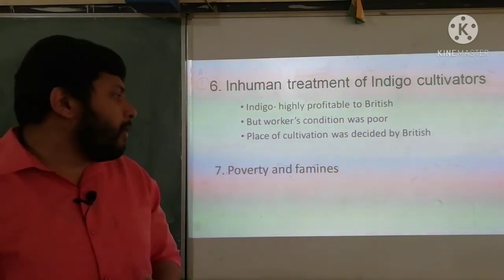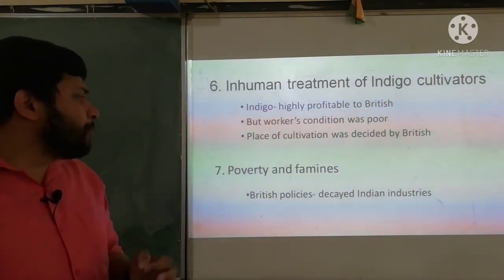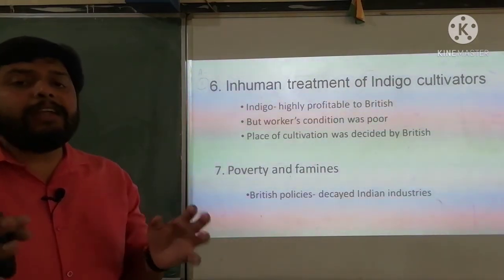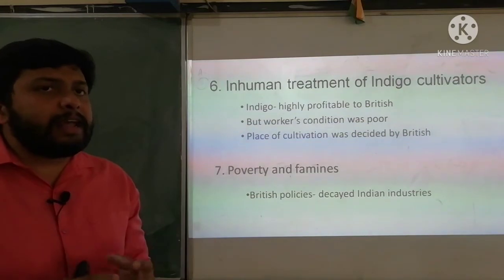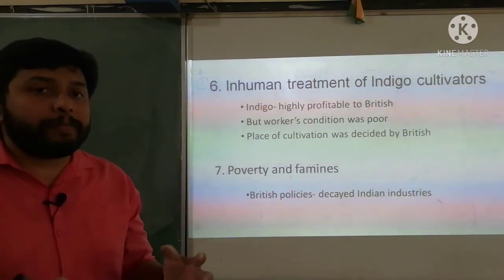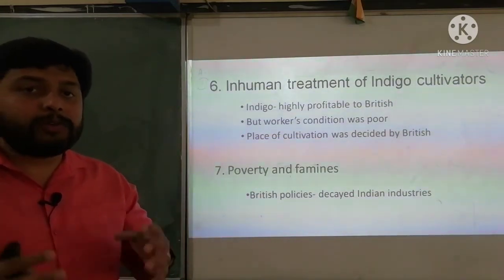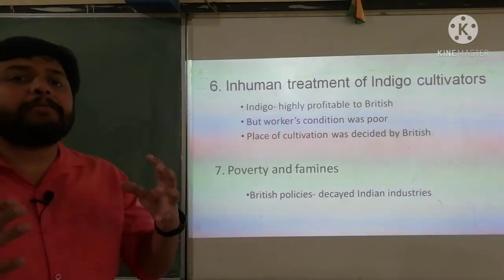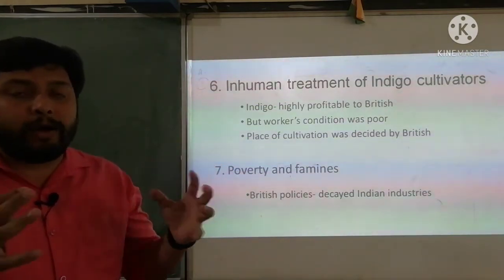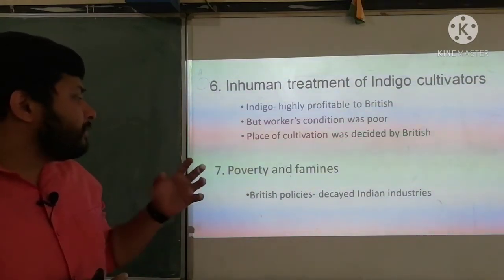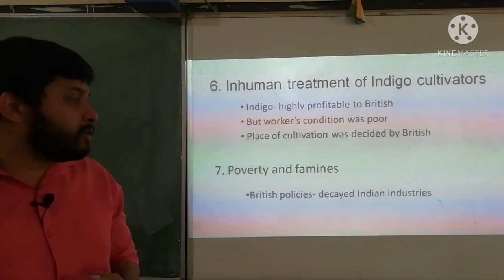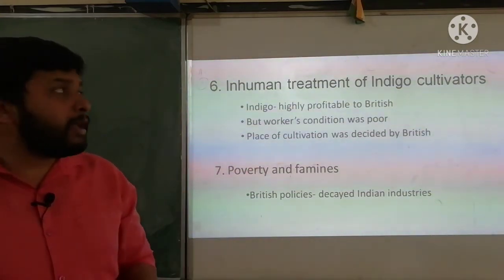Then the seventh point comes, that is British policies decayed Indian industries. The ultimate aim of the British in India was not the development of the people in India, but rather it was mainly focused on profit, to make money from the Indian economy. So the British implemented a number of policies, and due to these policies Indian industries decayed.